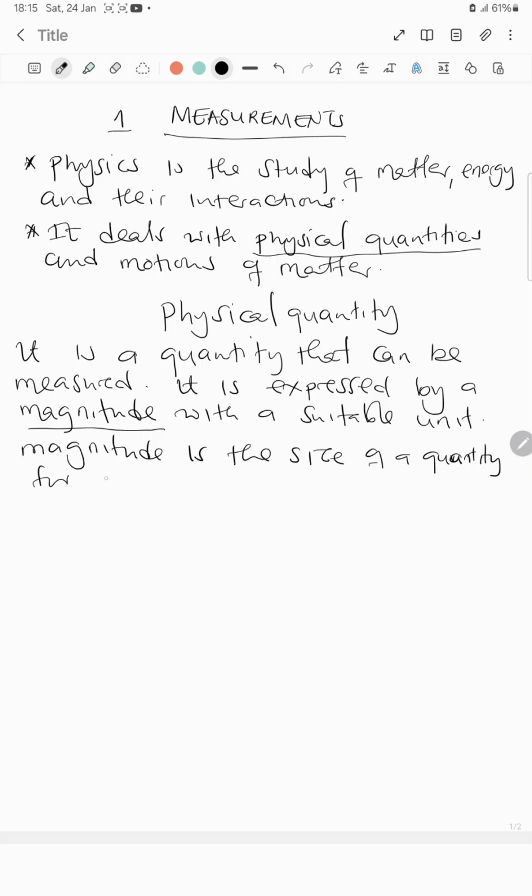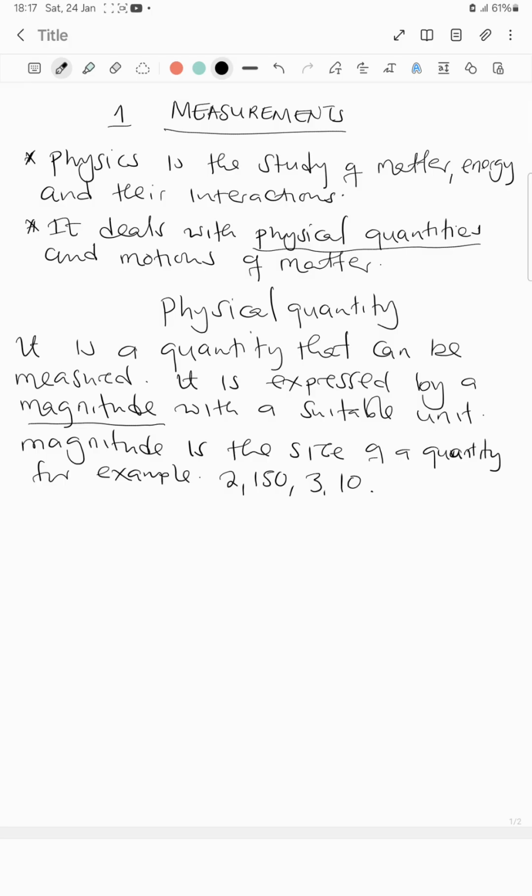For example, you can say 2, 150, 3 or 10. It's just a size. That's what we mean by magnitude. It's just a size.